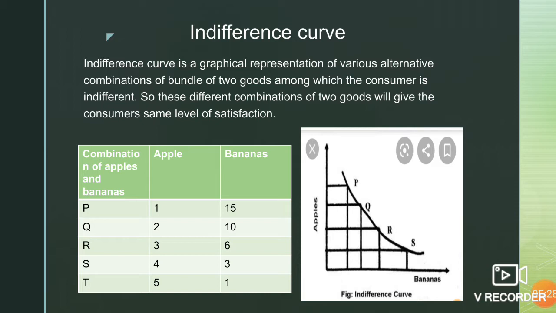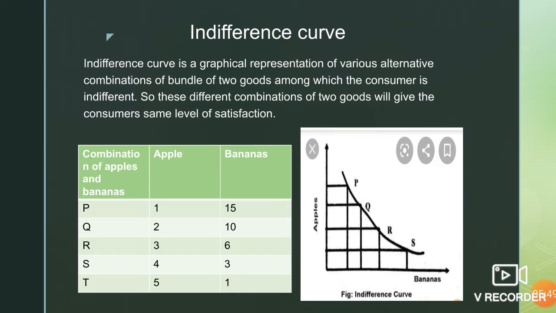I have already told you what indifferent means. Indifferent means he is not bothered. He can have any one of these combinations. They will give him the same level of satisfaction because he is getting the same satisfaction on the entire indifference curve.